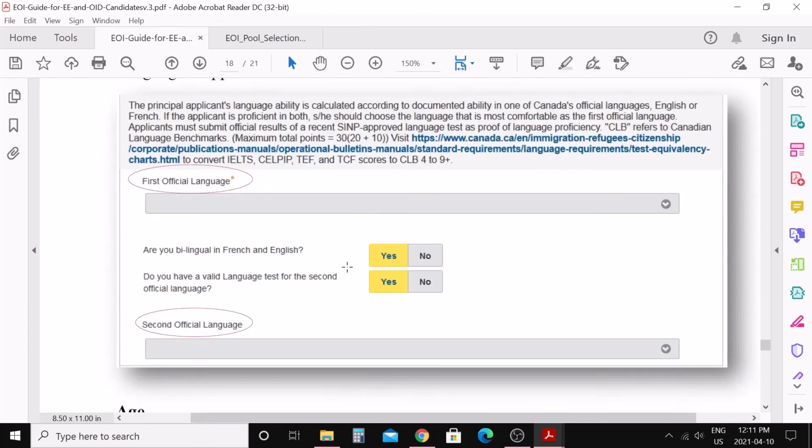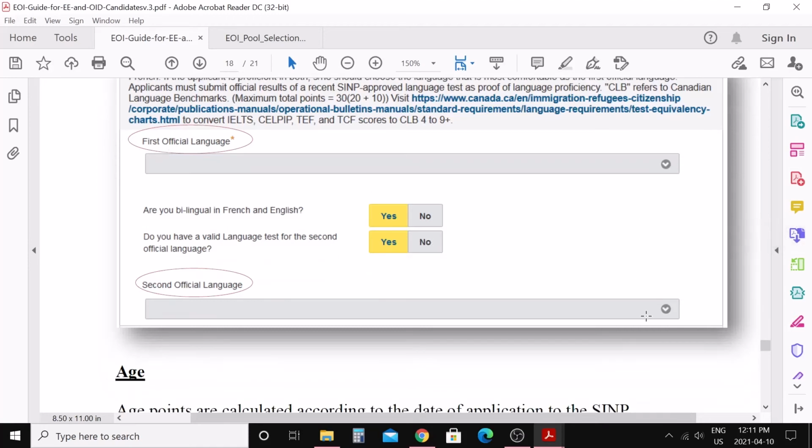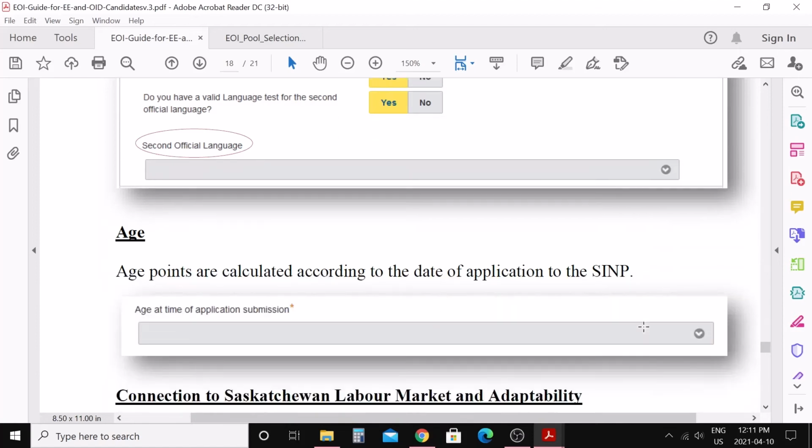And then language ability, you need to tell whether you are bilingual in French and English. If you are, say yes, otherwise no. Do you have a valid language test for a second official language? You can say no. For the first official language, you choose English, and for the second official language, if you have one, you choose French. It will ask you the next question, what is your score. And the next one is age.